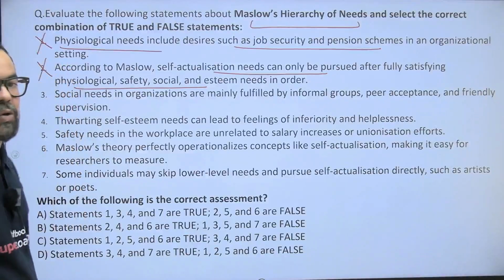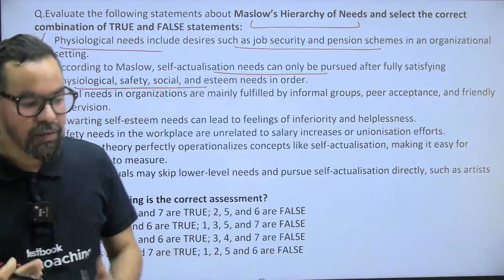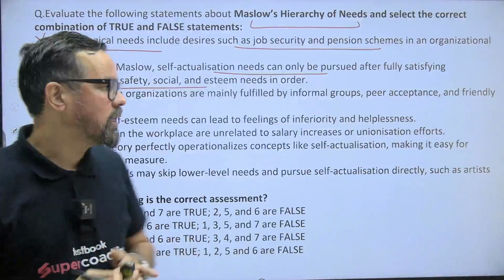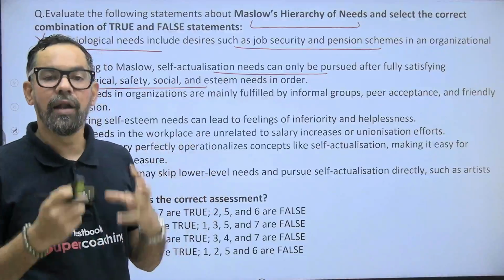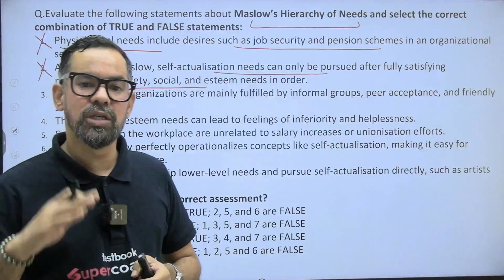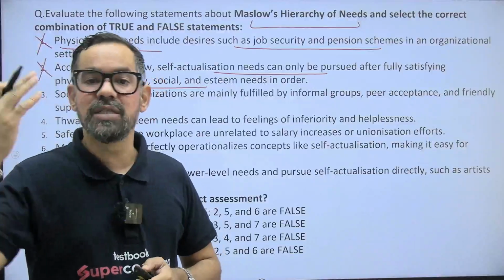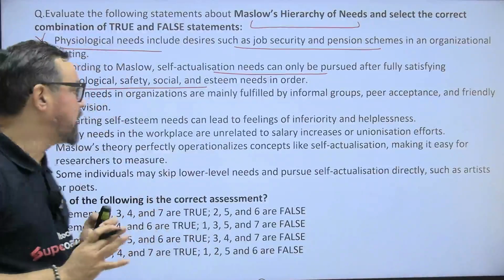This is also wrong. Why is this second statement wrong? Because as per Maslow, there are some professions which generally skip some levels of need, like poets, artisans and others. Sometimes after achieving their physiological and safety needs, they directly move to esteem and self-actualization and skip the mid-level needs.